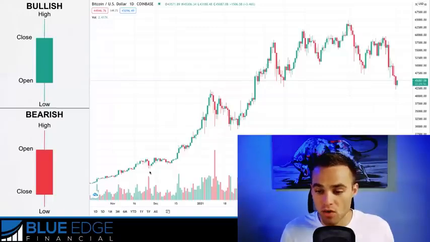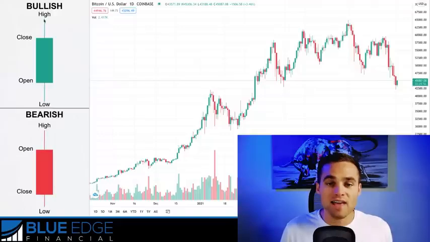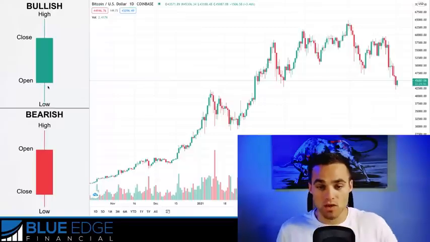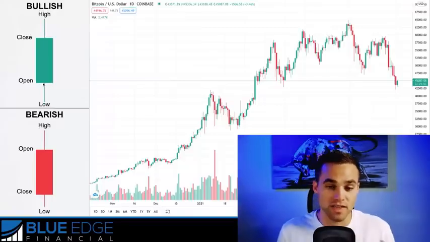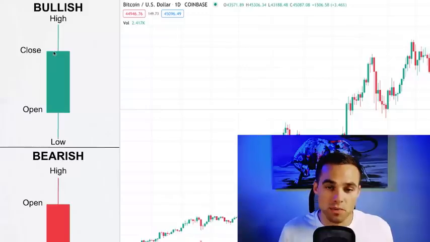Essentially, the low is the lowest that price has gone during this, for example, 1 day time period. The high is the very highest that the price has gone during this 1 day period. The open is what the session actually opened at. So when the day actually started, where was price? And then the close was at the end of the day, where was the closing price?